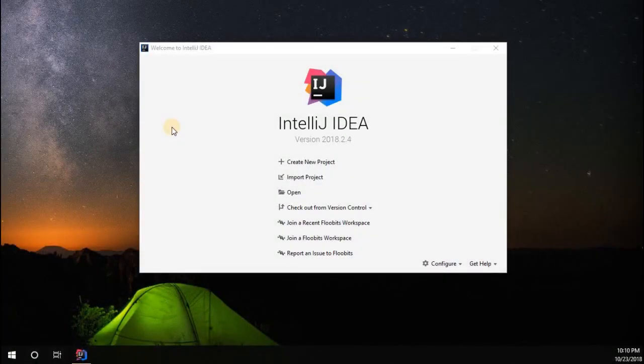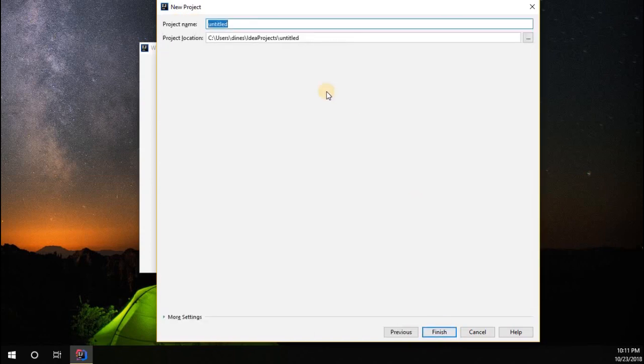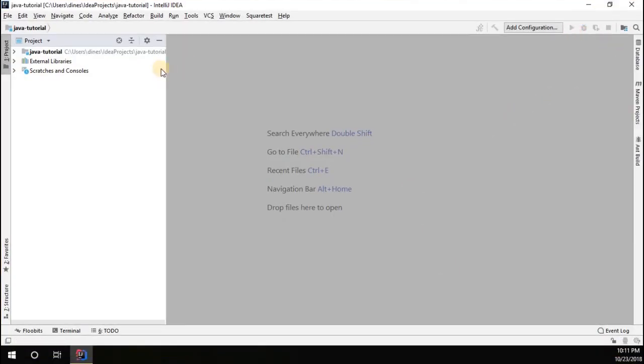Let's begin our Java learning by writing a simple hello world program. How to do that? I have my IntelliJ IDE with me, so you can find a create new project option over here. Click on it. You can select Java, give a next, then you can name your project. I'm going to name this project Java-tutorial. Give a finish.